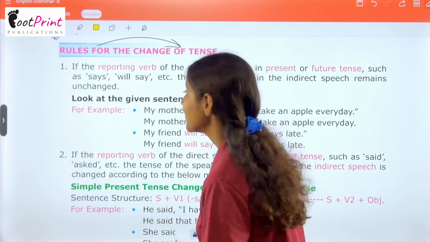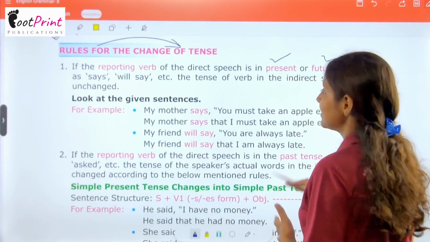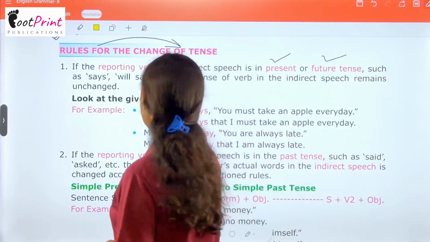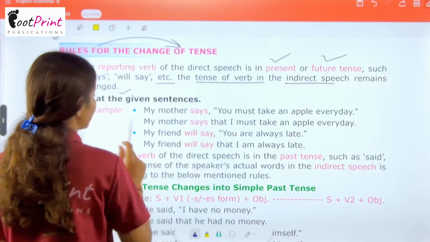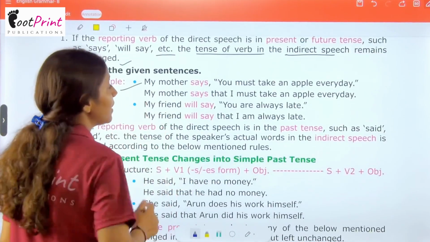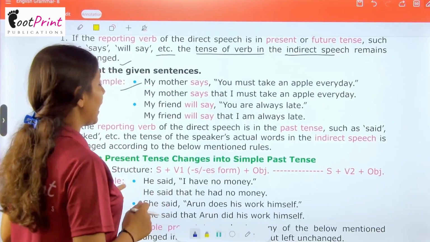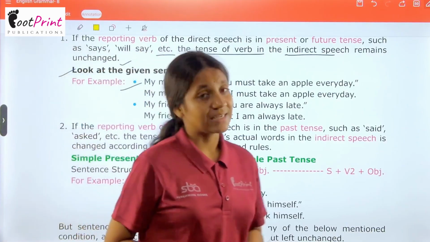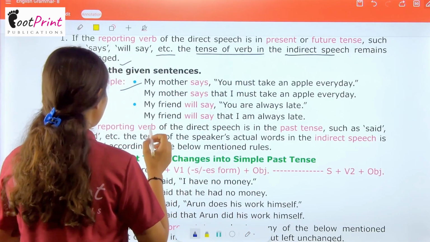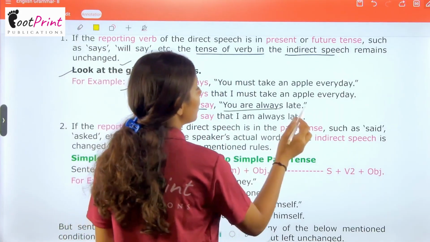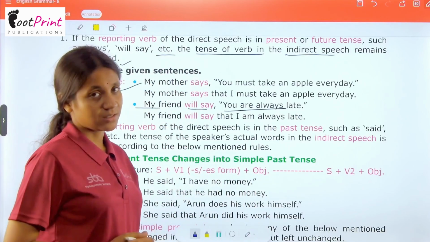Let's understand them. If the reporting verb of the direct speech is in present or future tense, such as says, will say, etc., the tense of the verb in the indirect speech remains unchanged. Look at the given sentences as examples. My mother says you must take an apple every day. My mother says that I must take an apple every day. My friend will say you are always late. My friend will say that I am always late.